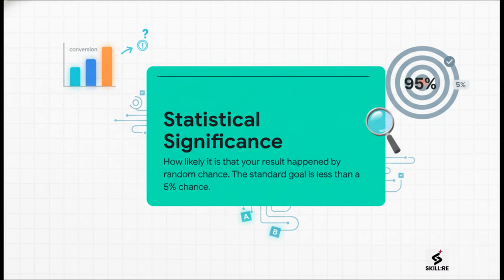And this is where we use a tool called statistical significance. It sounds complicated, but it's just a fancy way of calculating the odds that your result was a total fluke. The industry standard is to aim for 95% confidence. All that means is you want to be 95% sure that the winner really won, and there's less than a 5% chance it was just random luck.